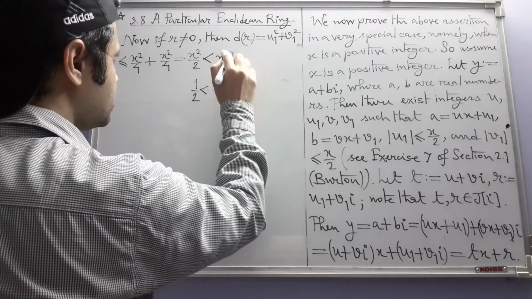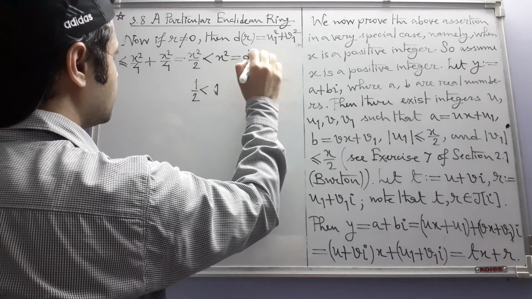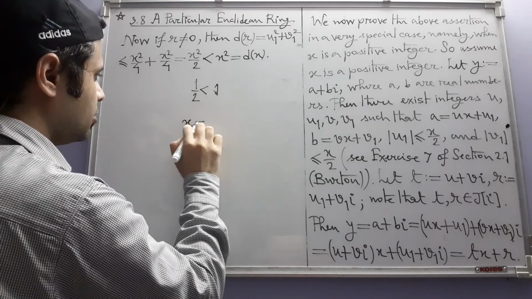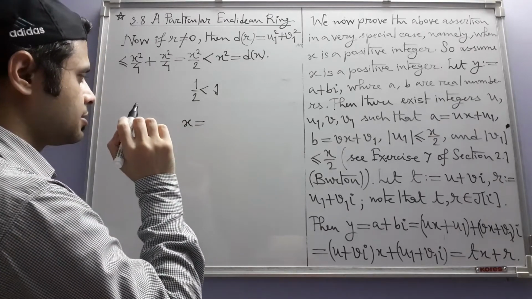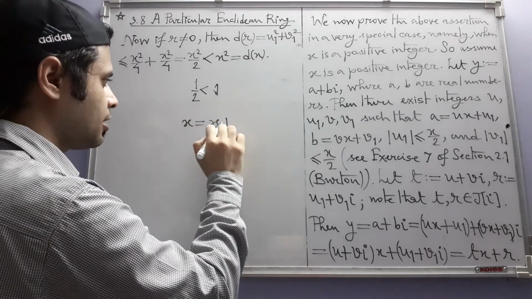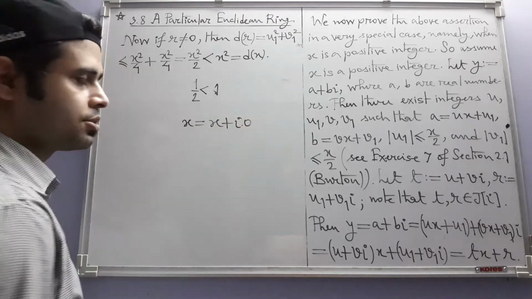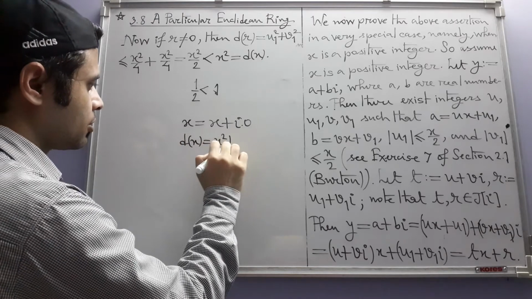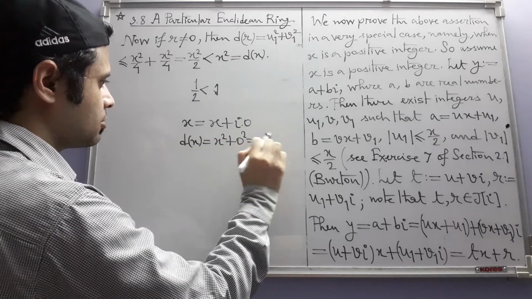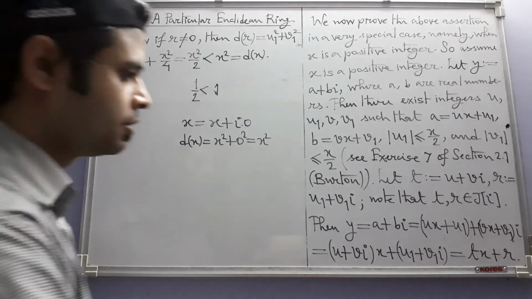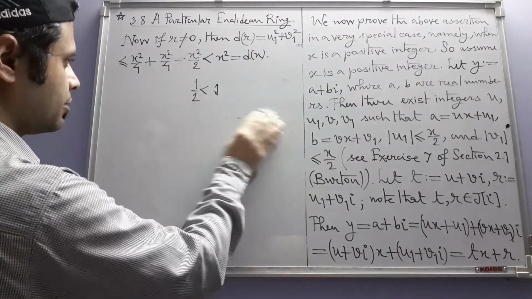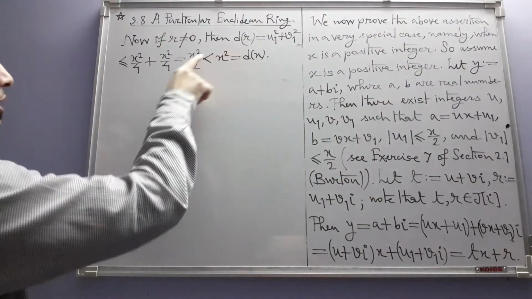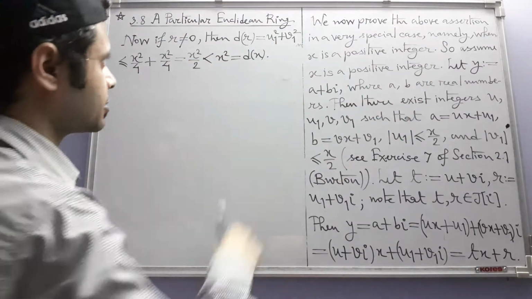And this is nothing but dx. Why? Because you see, since x itself is an integer, x can be expressed as a complex number in this way. So by definition, dx is x square plus 0 square, so this is equal to x square. So we have also shown that either r is 0 or its d value is strictly less than the d value of x.